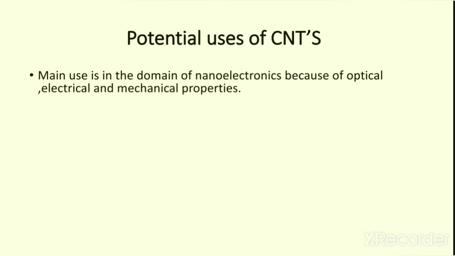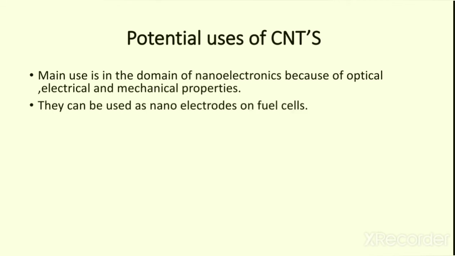Then we will move on to the potential uses of carbon nanotubes. So far we have discussed the properties of carbon nanotubes. Now let us look at where we can use these carbon nanotubes. Main use is in the domain of nanoelectronics. Why? Because of its optical, electrical and mechanical properties. As we said first, its main use is in nanoelectronics. Then the second point is they can be used as nano electrodes and fuel cells.